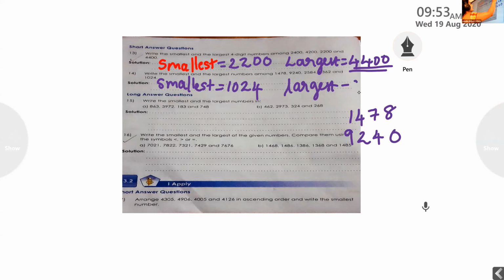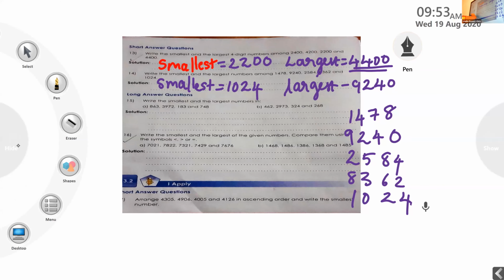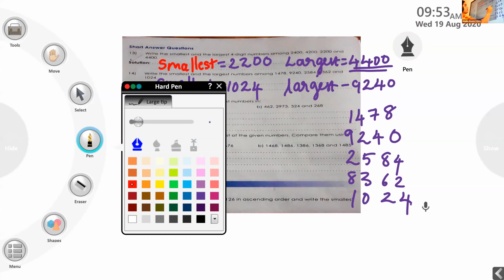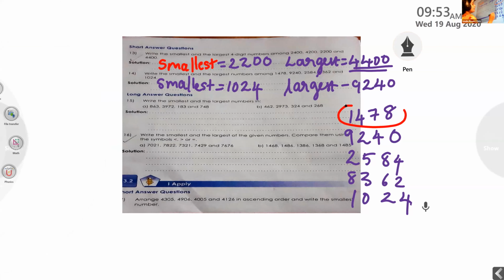Dear children, when we are comparing these numbers, 2584, 8362, then 1024, here you can see, for getting the smallest number, these two numbers have 1000s. All other numbers have greater thousands.